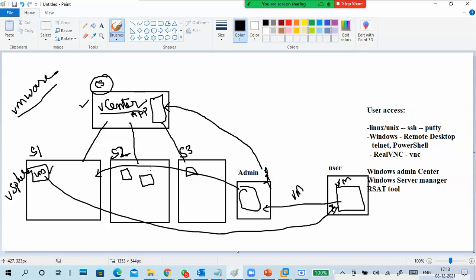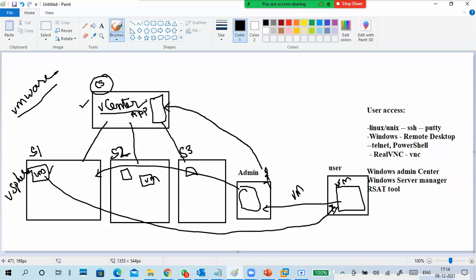From vCenter, I open the vCenter console and create a virtual machine on the server. Virtual machines are always on servers only. The remaining are interfaces only, either the direct interface or the vCenter interface.